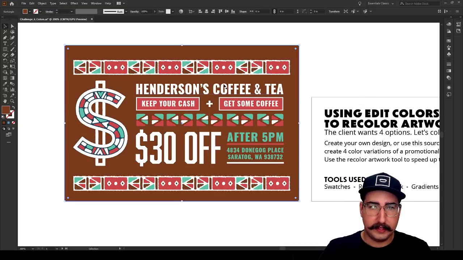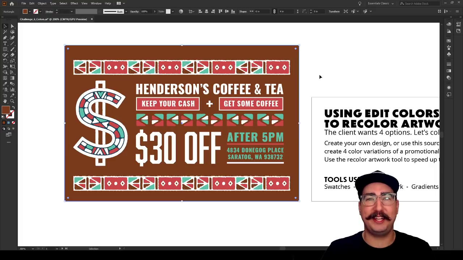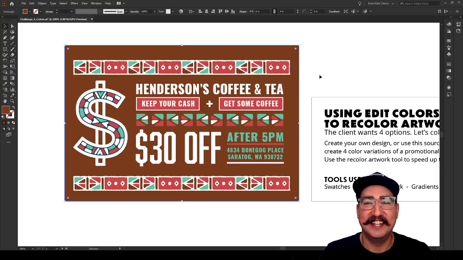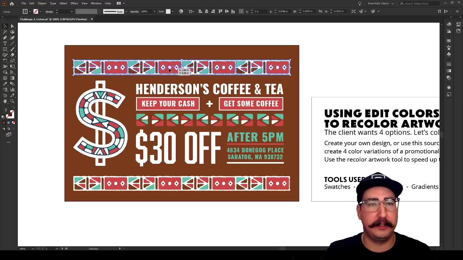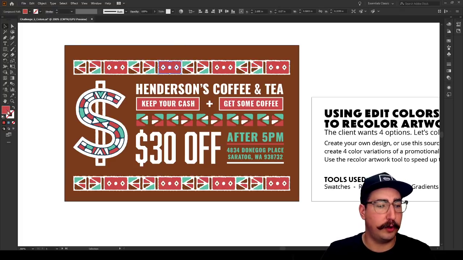So let's make this brown, and we've completely ruined it immediately. Yay! So now I get into these complex shapes, and this is all one big group. So let's go ahead and ungroup that by right-clicking and hitting ungroup. And now as we try to click in here, we're going to start making these orange.